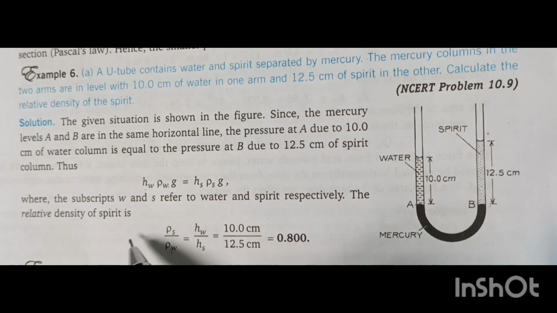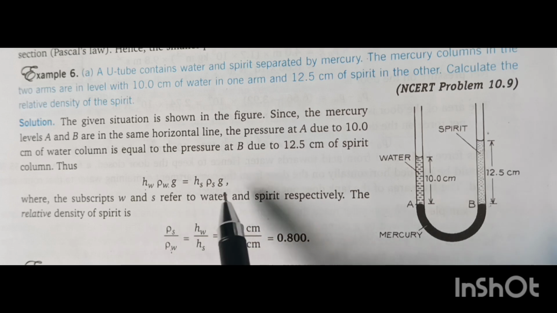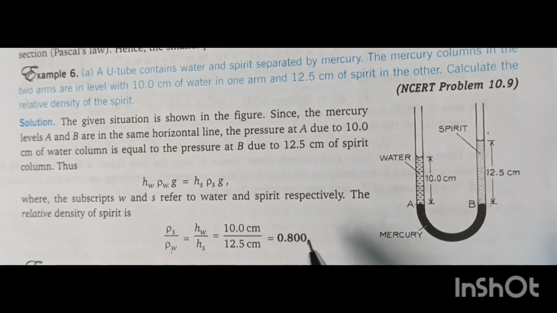What is the relative density of spirit? It is density of spirit by density of water, which equals the height of water column by the height of spirit. So it is 10 centimeter by 12.5 centimeter, and the answer is 0.8. This is the value of the relative density of spirit, and please see it has no units, because it is density of something by density of water, so the units are the same and they cancel each other.